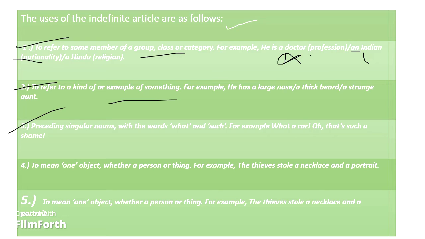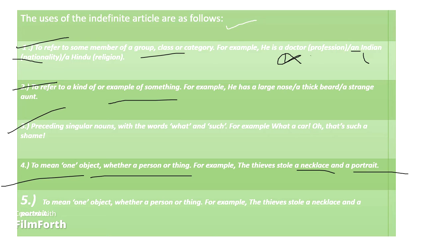Singular nouns. In plural and uncountable, it's optional. To mean one object, whether a person or a thing. The thief stole a necklace and a portrait. Kitna hai necklace? It's one. Portrait is one.